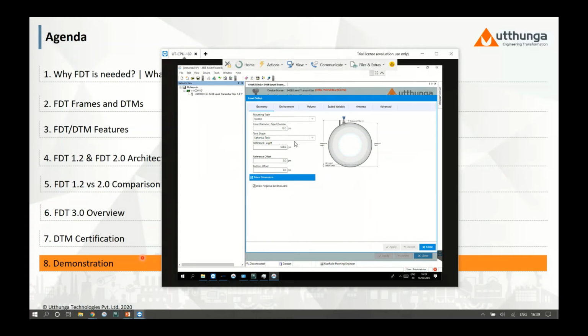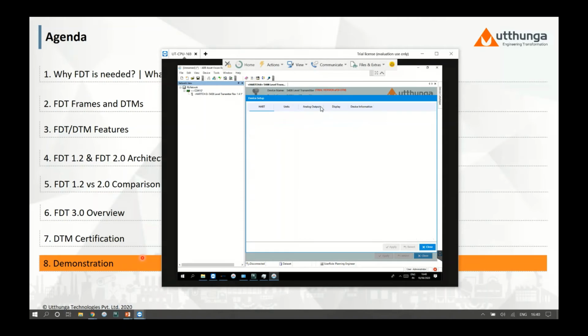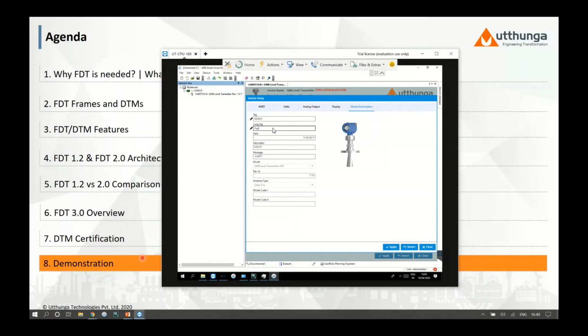And also we have a download. Again, now I have some data like this. Let me navigate you to some other screen. Let's go to device setup. And let me change some parameter here. So I have changed to the long tag. Let me have it long tag to easily identify that we have changed.